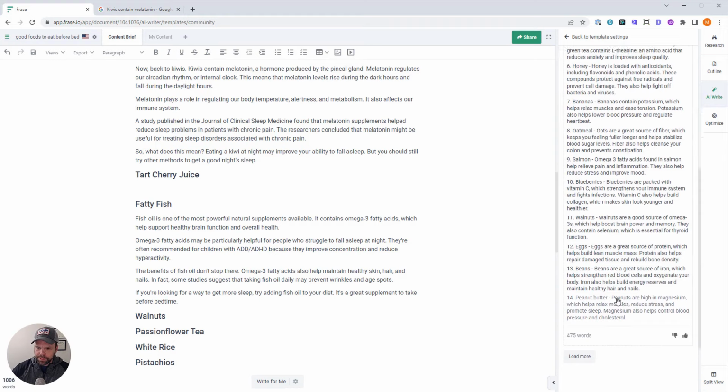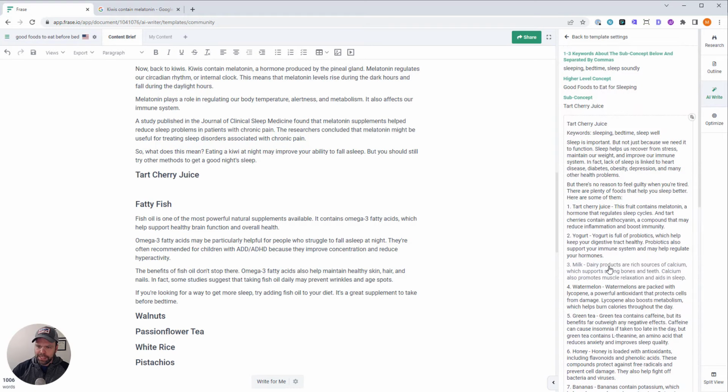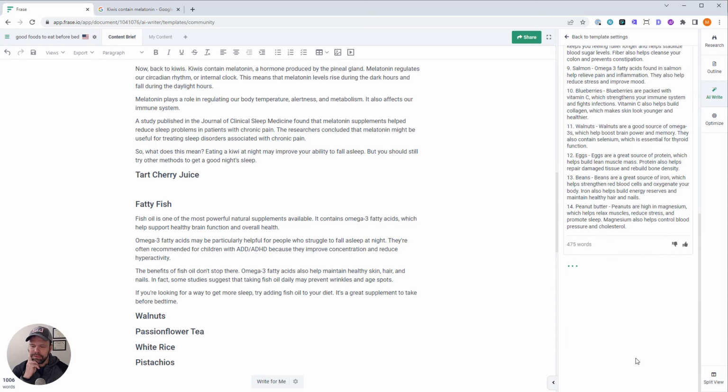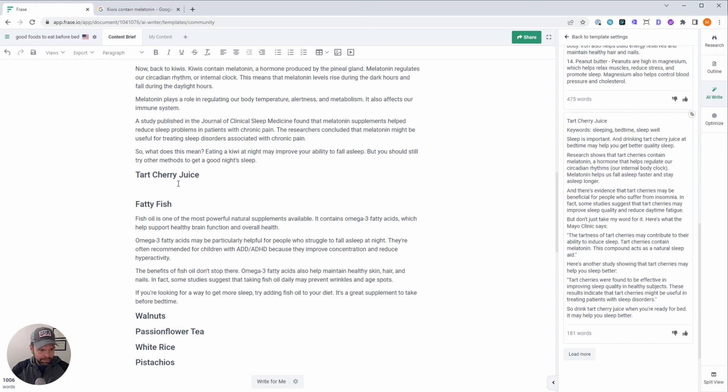All right, so this did not turn out well. It gave us a listicle. It starts talking about oatmeal, green tea, honey. It's not what I want. So we're going to generate this again. The AI is not perfect. You're going to have to click load more. And this is a great thing about Unlimited, because you don't have to worry about bad output.